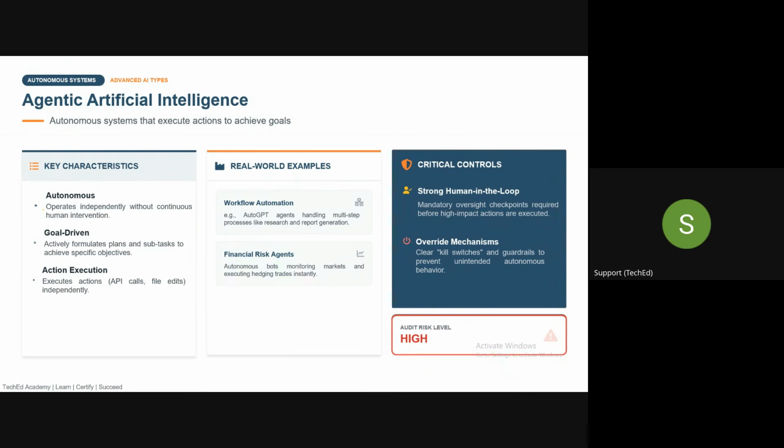So agentic AI will work autonomously. In an agentic AI, you need to define certain goals, and then in order to achieve those goals, it will perform certain tasks. That is what agentic AI does. For example, guys, suppose I am using a Google agentic AI. Now Google has access to my emails, my drive, and my calendar.